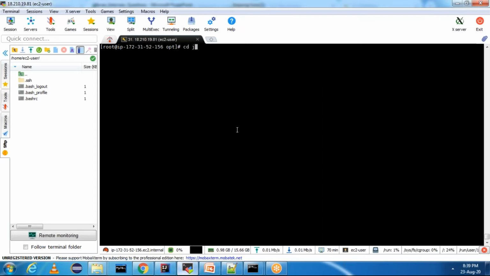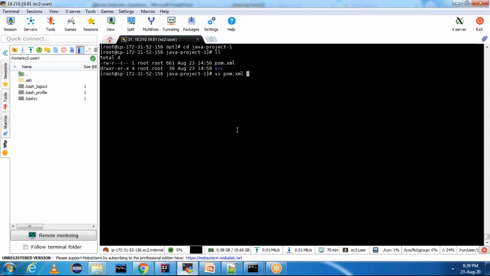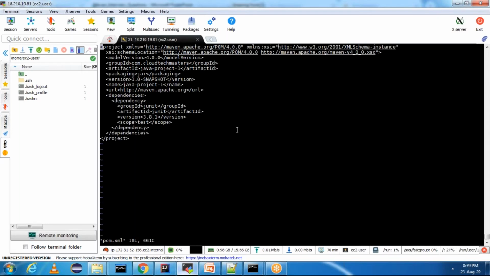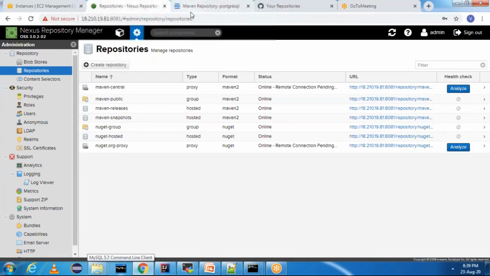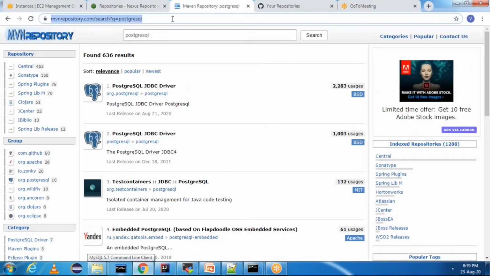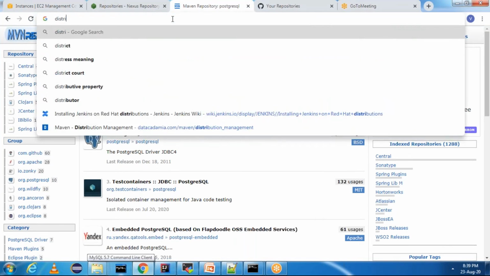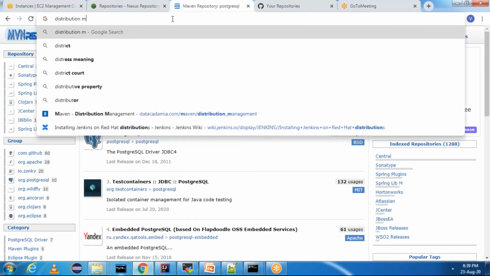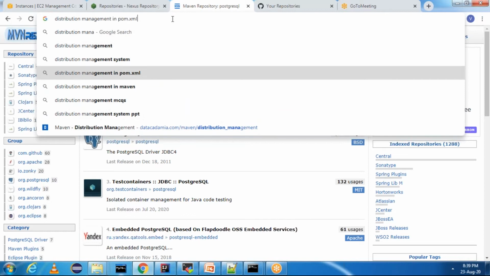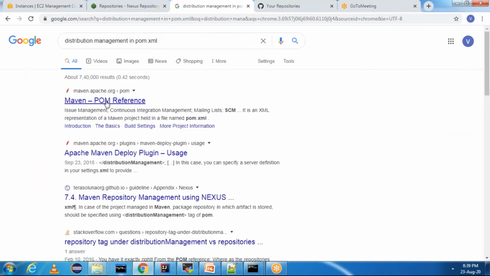Go to one of the projects, and in the pom.xml we need to add the distribution management tag. Let me copy the distribution management tag. You can just type distribution management in pom.xml. You can go for the default website itself.